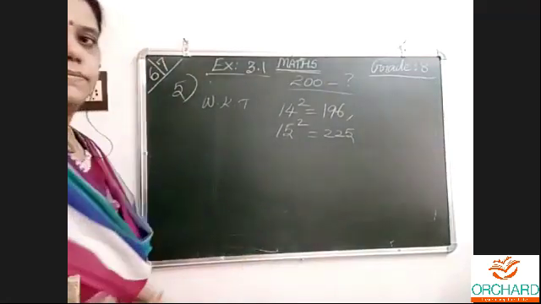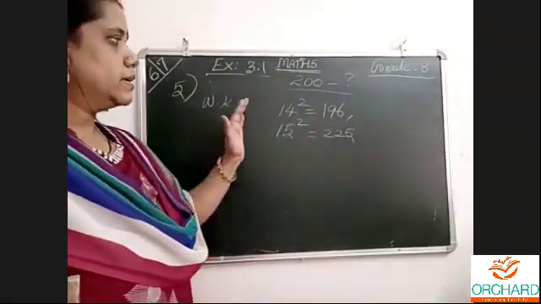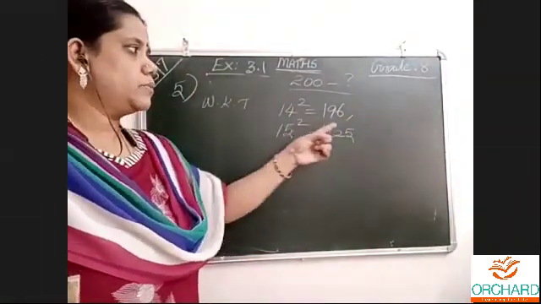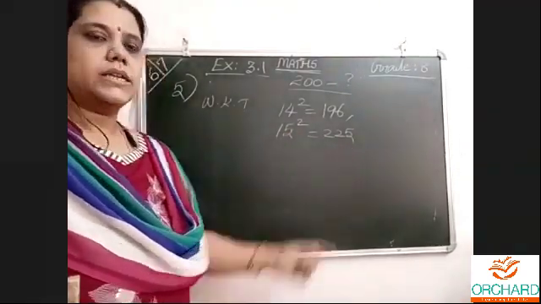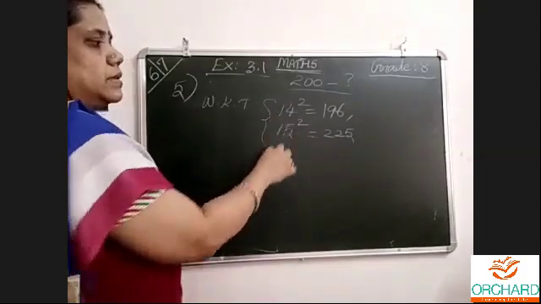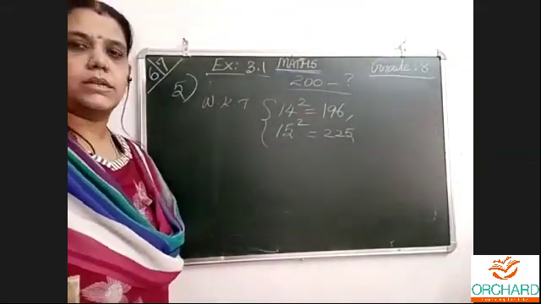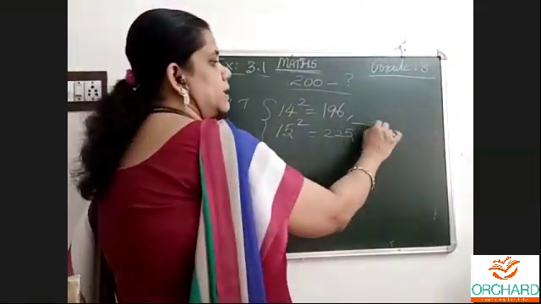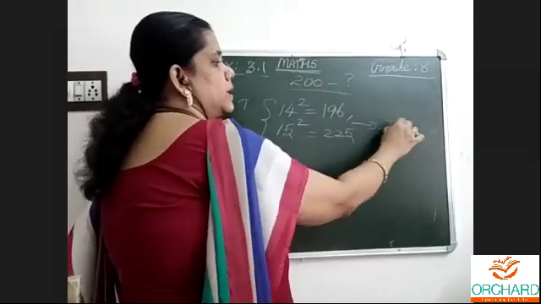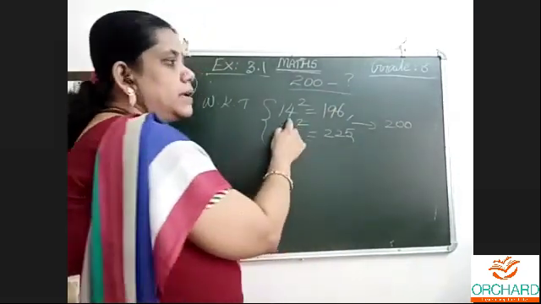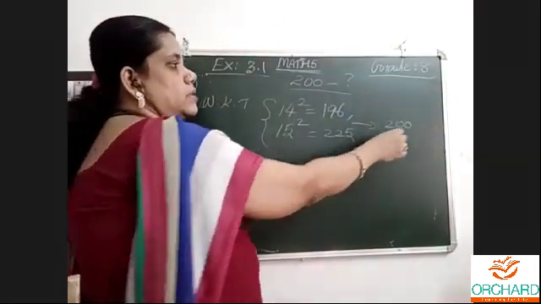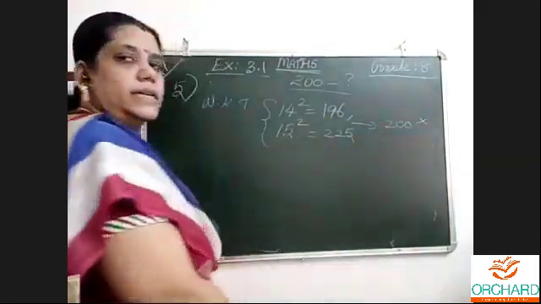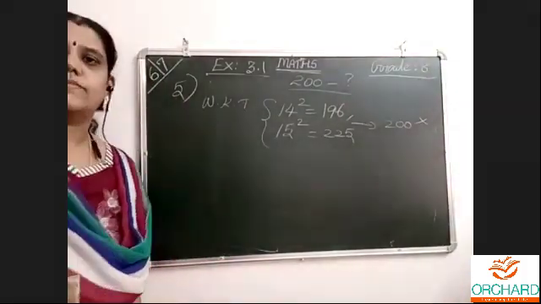Just now we did that. So we know that 14 squared is 196 and 15 squared is 225. These are consecutive natural numbers, so there cannot be any other square number. Is it possible that some other number will come in the middle, and that number's square is 200? So no, 200 is not a perfect square.